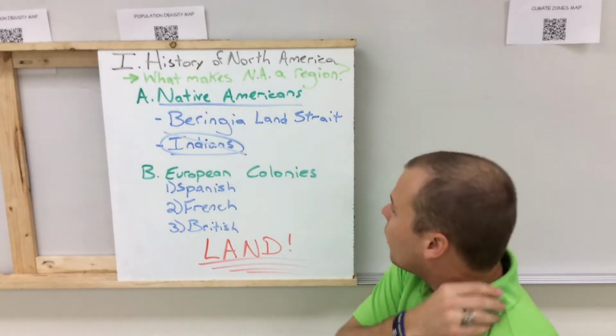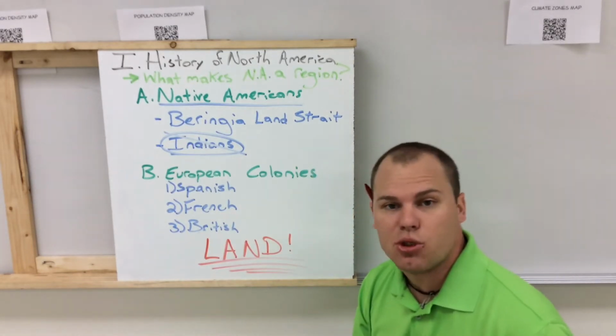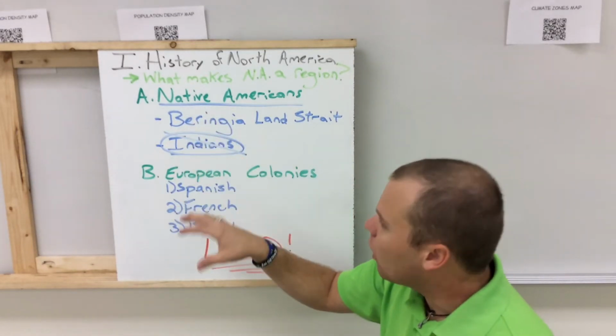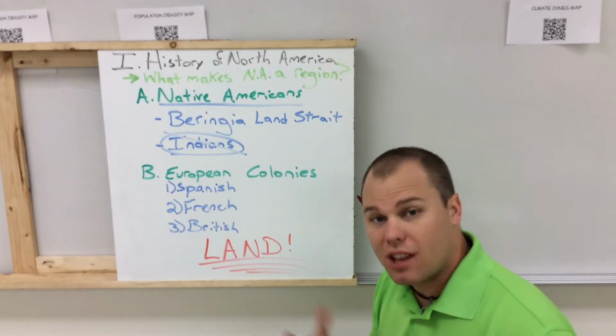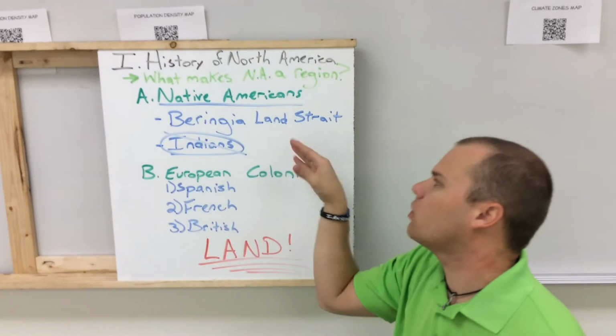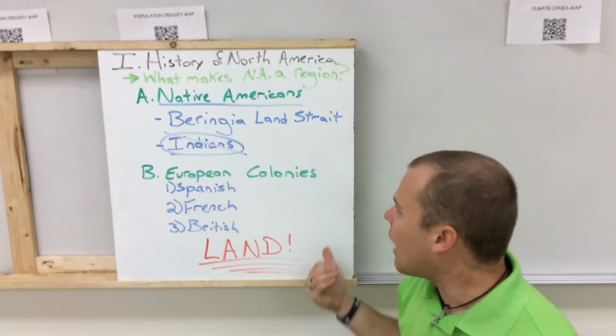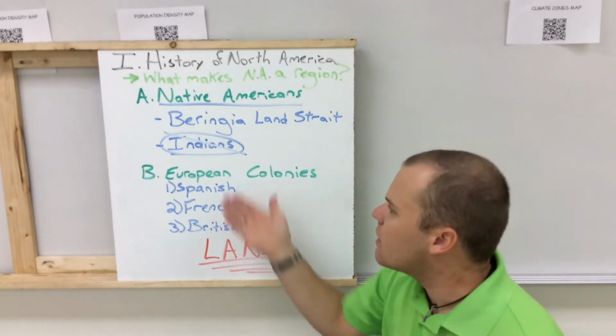People were already here. Okay, these Native Americans came here thousands of years ago from the Beringia land strait. The water levels were low because of water that was in glaciers. Glaciers were higher, and so the water levels were lower, and they walked across from Asia, these nomadic peoples, into North America, into Alaska, Canada, down into the United States.